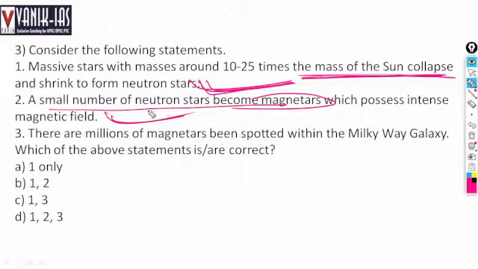That means it is a region where an intense magnetic field is seen. Third, there are millions of magnetars spotted within the Milky Way galaxy. Third statement is wrong. There are no millions of magnetars. So options 1 and 2 are right here. Magnetars are a smaller number of neutron stars which possess an intense magnetic field.